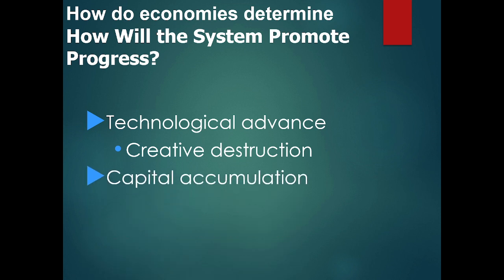Capital accumulation is the next thing that will help promote progress. Now, here's the thing. In the parentheses, write capital stock. The AP loves to say capital stock. Capital accumulation is the amount of capital we have. So the more capital a country has, the more they're able to produce goods and services. Okay, so just again, capital accumulation should be capital stock when you're questioned on it.